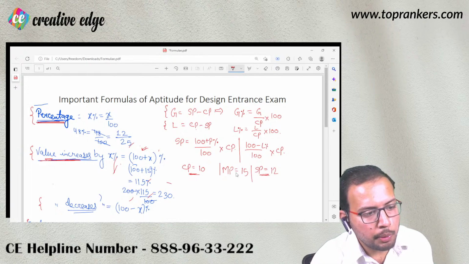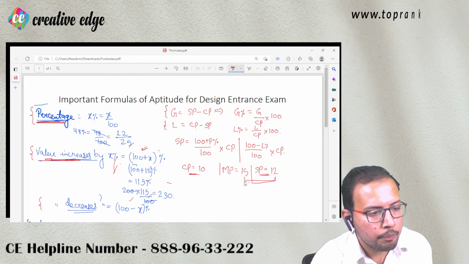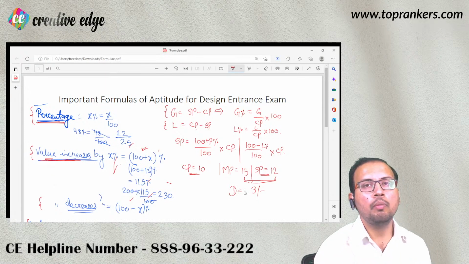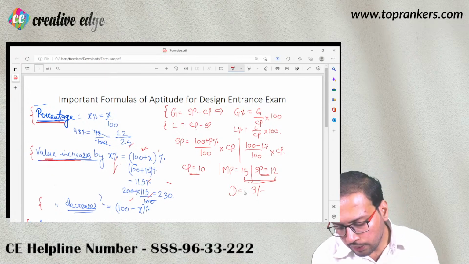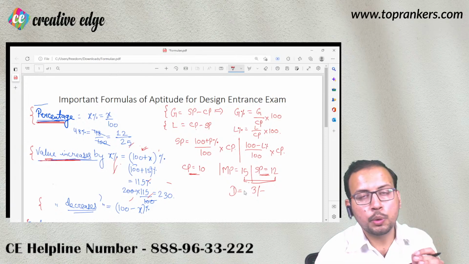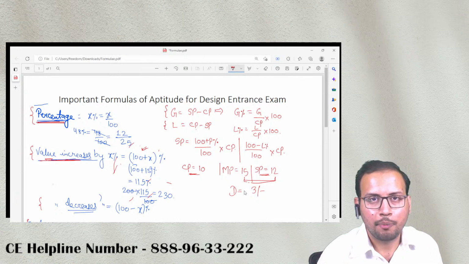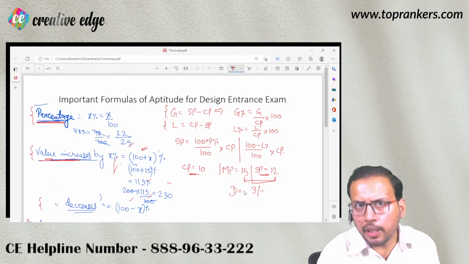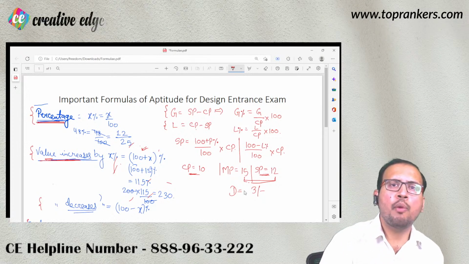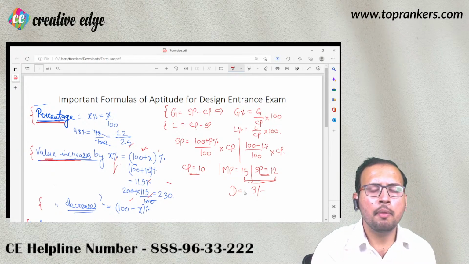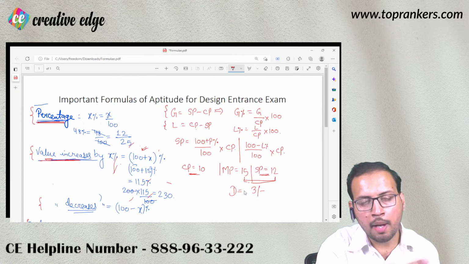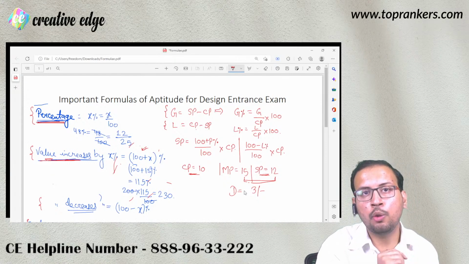But what is the difference between these two, 15 and 12? This 3 rupees, ये 3 रुपए क्या चीज है? This 3 rupees is nothing but the discount that you offered, right? So you can see that it looks like it is some sort of loss, but no, it is not loss. Loss तो तब होता ना if you were selling this commodity at less than 10 rupees. You are still making a profit, but your margin of profit is not that much as you were expecting earlier, but profit तो है. So that is why यहाँ पर आप discount दे रहे हो 3 रुपए का, profit अभी भी आपको हो रहा है 2 रुपए का. ठीक है?